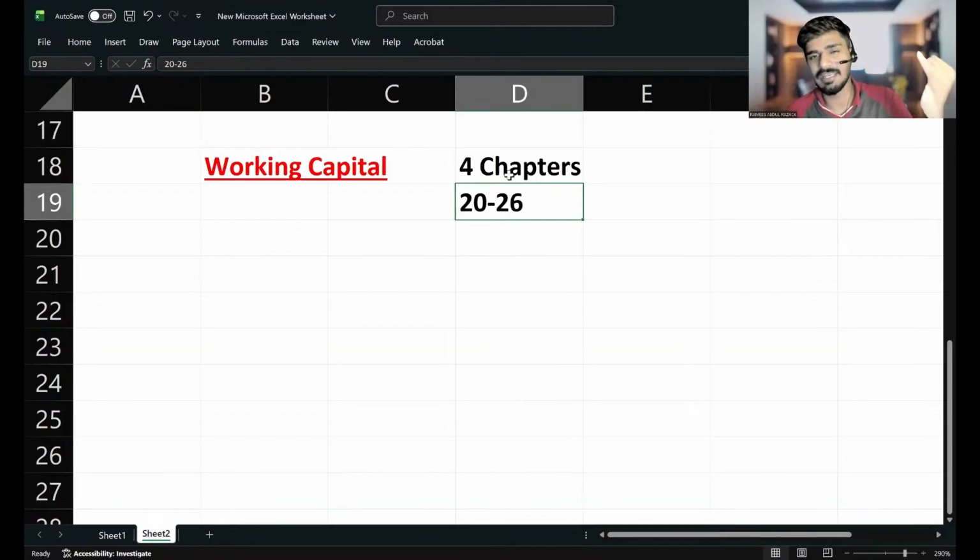It can be asked in session A, session B, and session C. In session C, there will be a challenge: anyone two questions can be taken up. One will be from investment appraisal, and the second question will be either from working capital or from business finance.